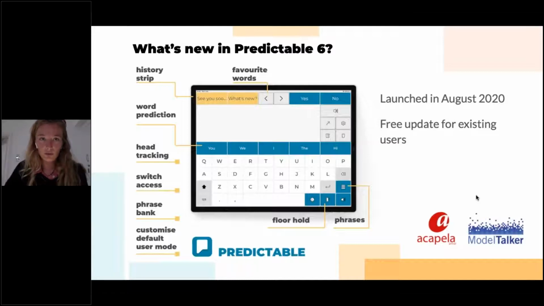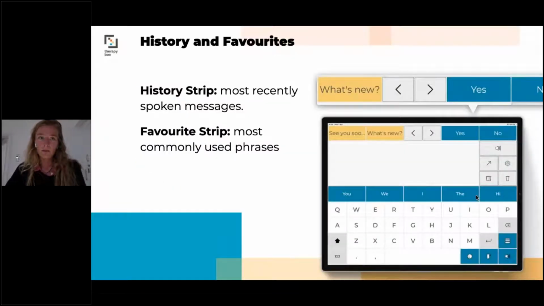I'm going to run you through the new settings just to show you how you can use them. First of all, the history and favorite strips. As you can see, there are now two new entries that you can use to communicate and type faster.